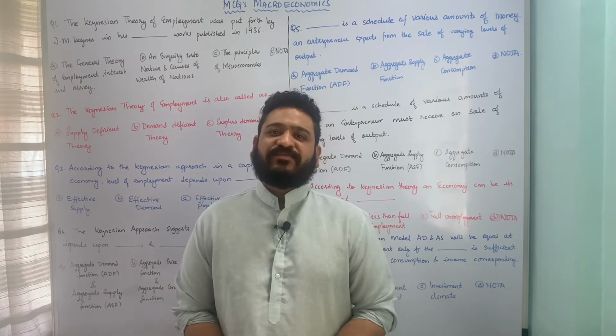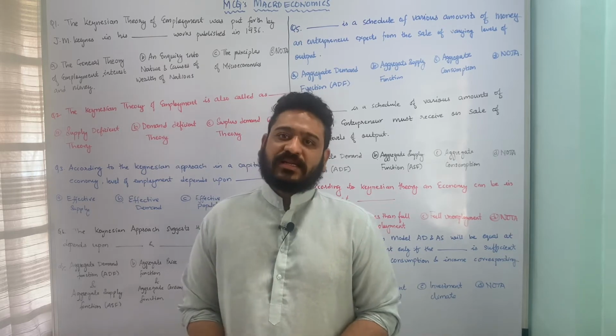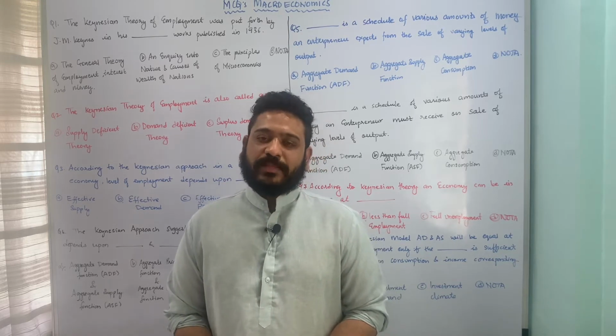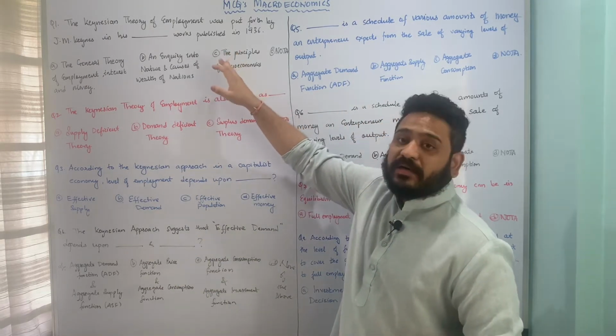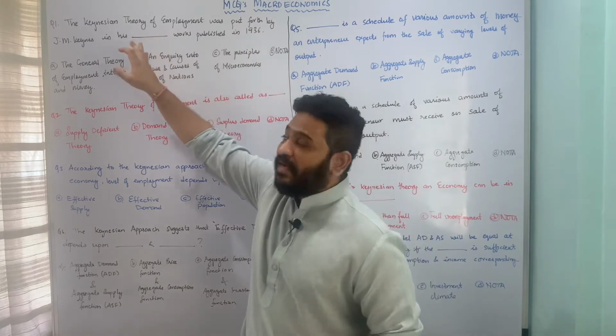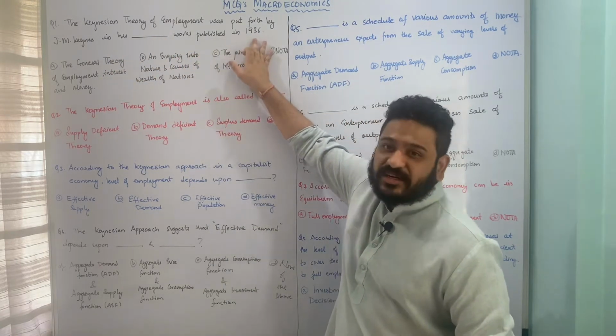In my previous class, I have dealt with the classical theory of employment as well as the criticism of the same. In this class, we'll start with the Keynesian theory of employment. So let's get started. The first question is, the Keynesian theory of employment was put forth by John Maynard Keynes or J.M. Keynes in his dash works published in the year 1936.